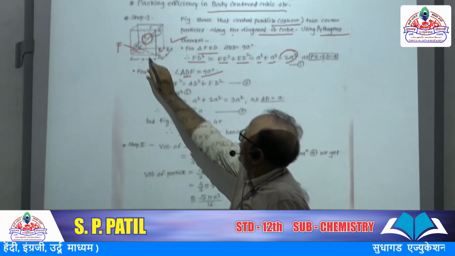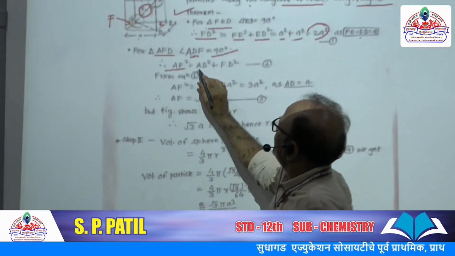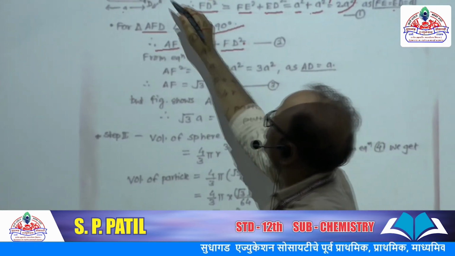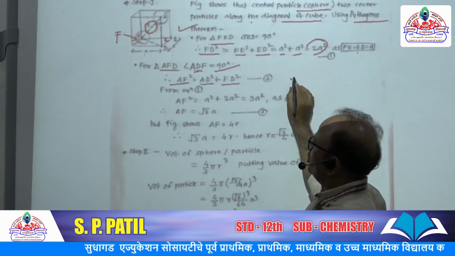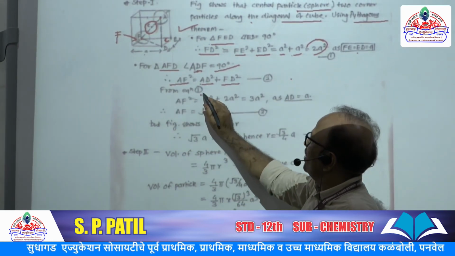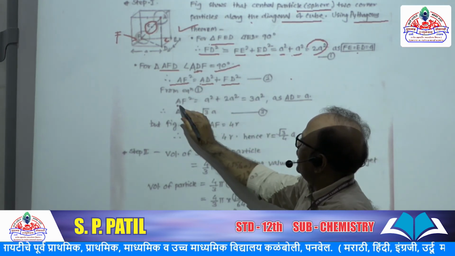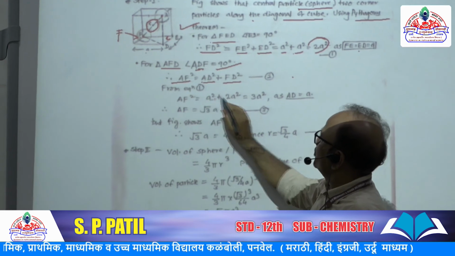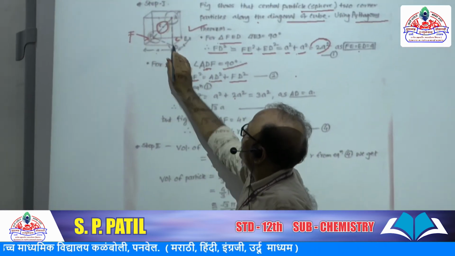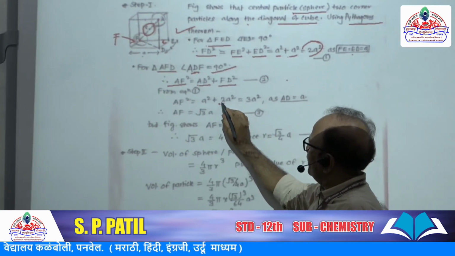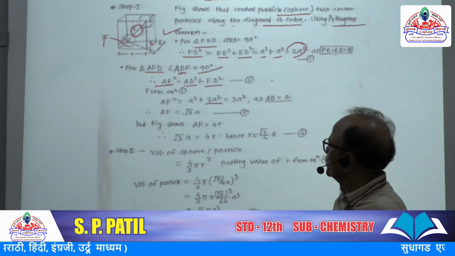So AF square, now the diagonal is AF. AF square is equal to AD square plus FD square, equation number 2. Now from equation 1, we have found the value of FD square, that is 2a square.